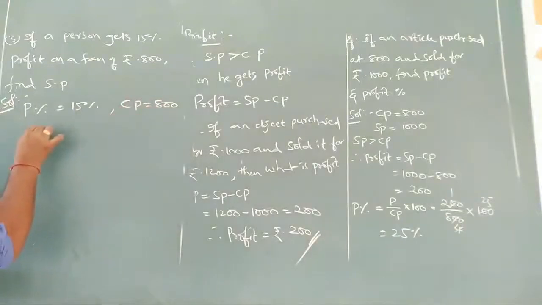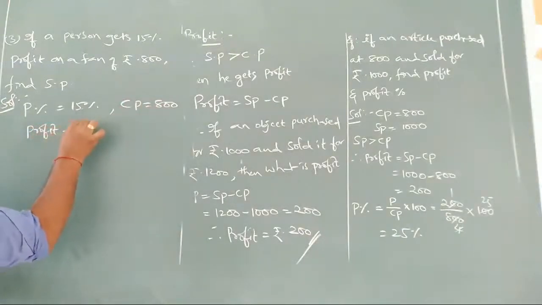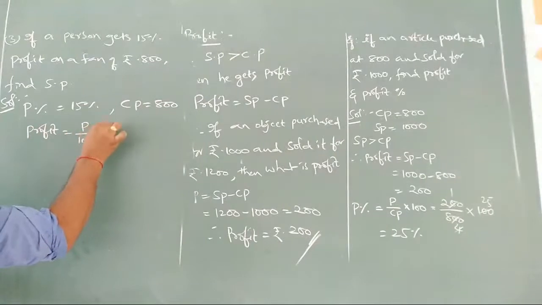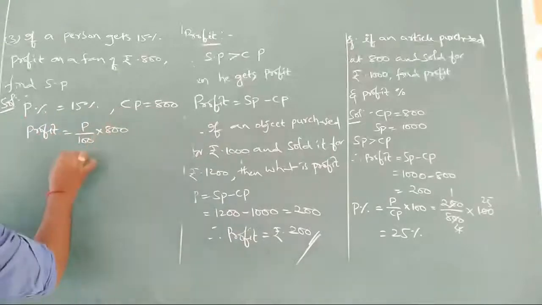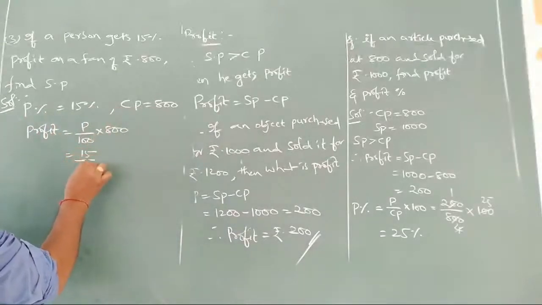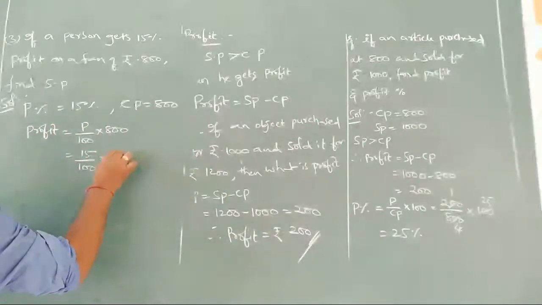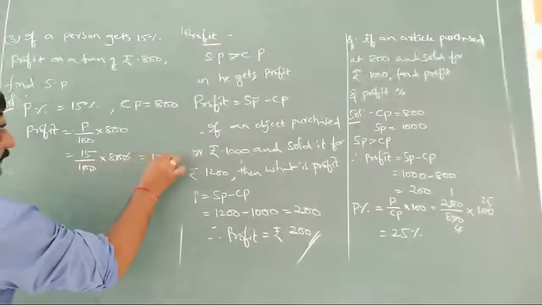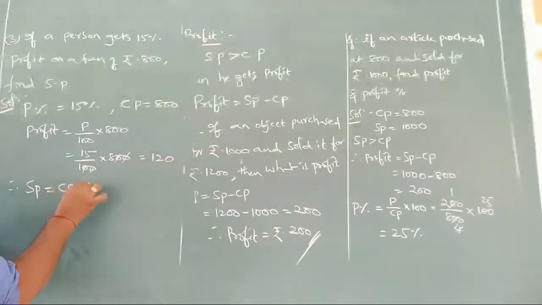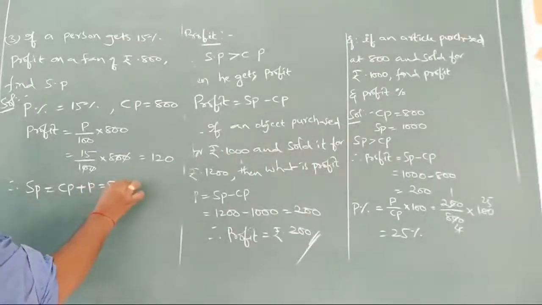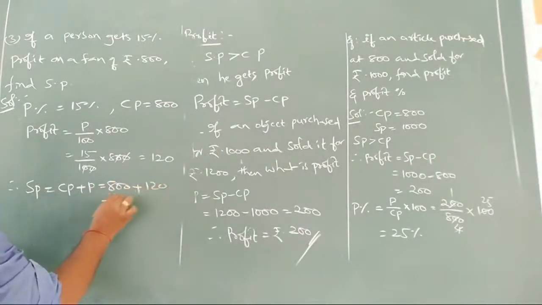So profit can be given as P by 100, profit of 15% of 800, nothing but 15 by 100 into 800. 15 8s are 120. So SP can be given as CP plus profit, nothing but 800 plus 120, which is 920.